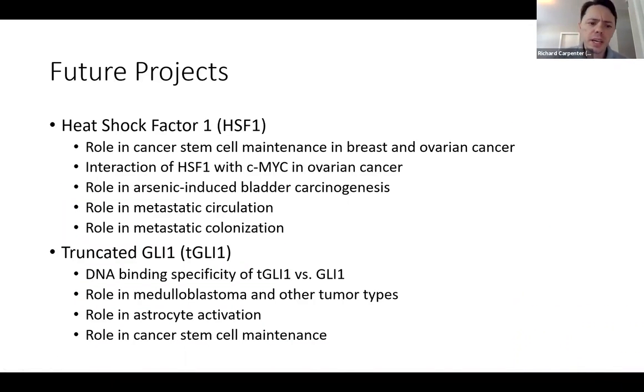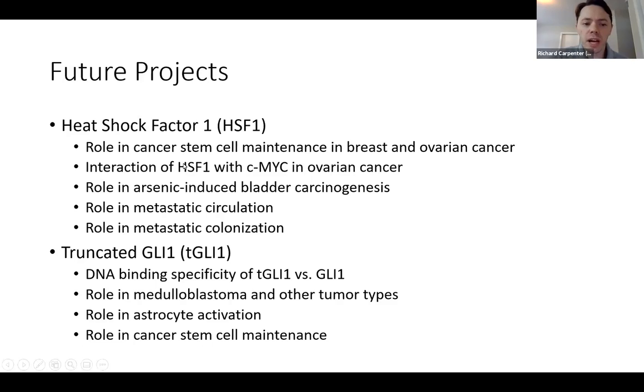Those are two examples of studies, but we have a lot more projects to be working on. One is related to the transcription factor HSF1 and trying to understand its role in cancer stem cells, because we have data for that, but we don't know the mechanism and whether we could potentially target this pathway as a way to block cancer stem cells.